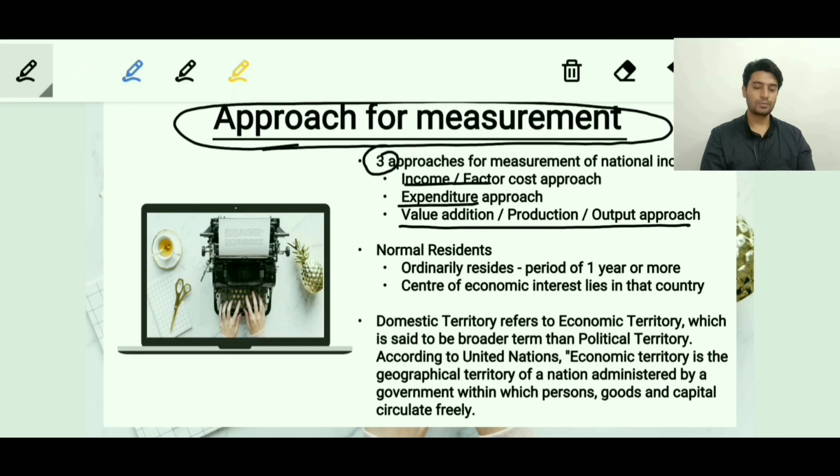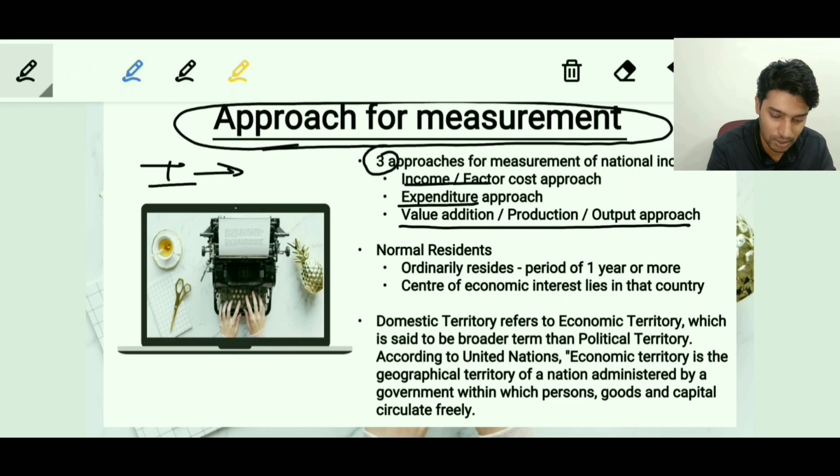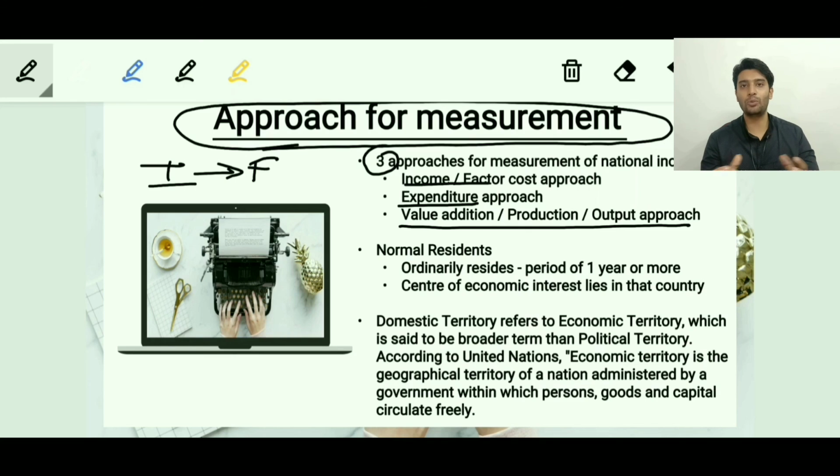Let's try to understand this. To measure the national wealth, you can ask every individual how much you have earned this year. Possibly you can ask every corporate how much you have earned this year. That is nothing but the income approach. You realize how much that entity or individual has earned that year, accumulate all for the entire country, and you get the national income of the country. So that can be an income approach. It is also called the factor approach. Why? Because there are four factors which, when accumulated, you basically understand the income of all the sections of the society.